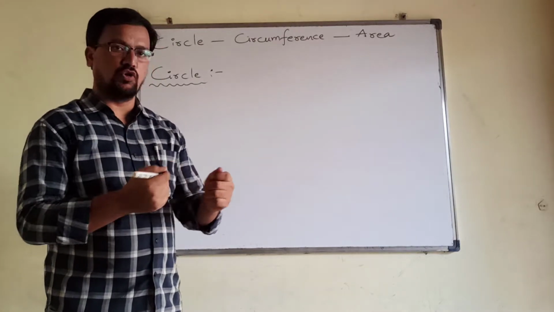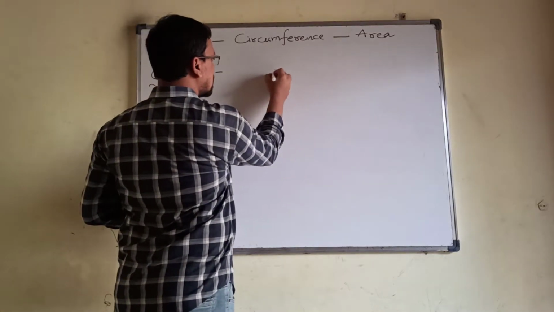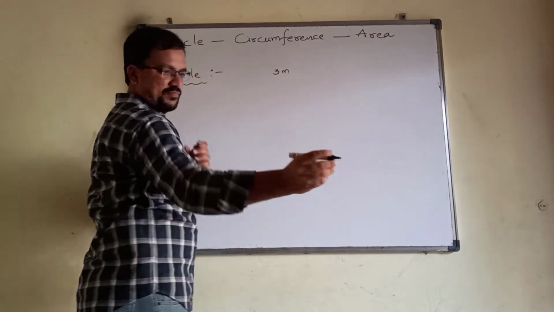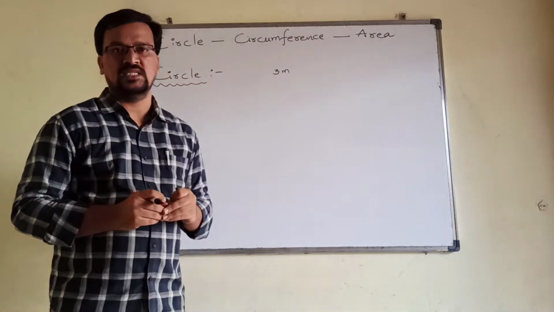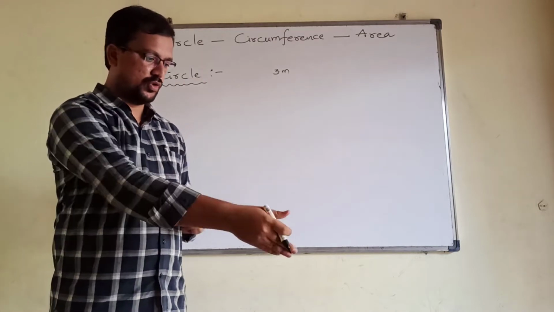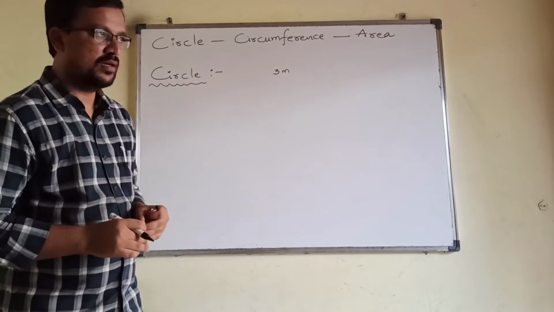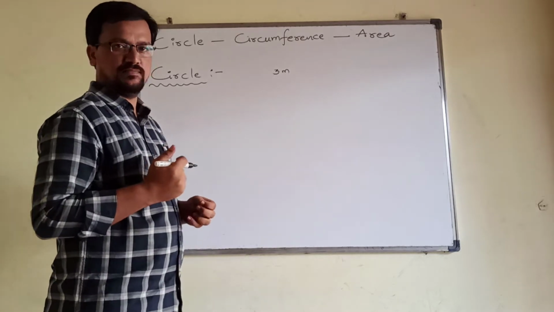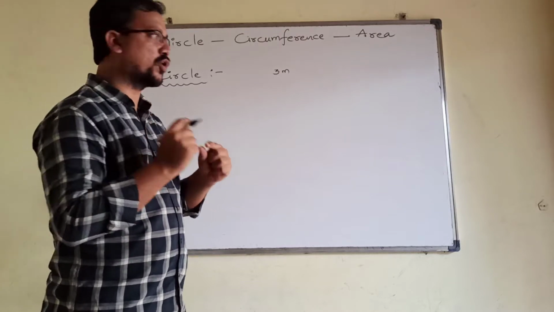I will take one rope whose length is 3 meter. Then I call you here. You and me are performing one activity. By taking that rope, I hold the first end of the rope.